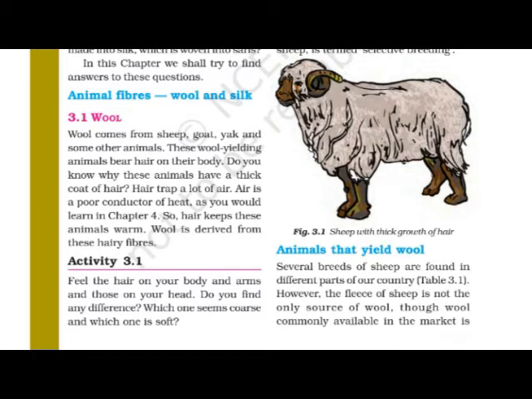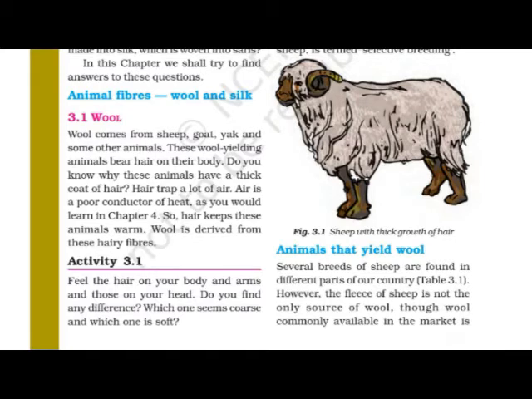They are going to talk about it. Why do these animals have a thick coat of hair on their body? What is the use of this thick hair for that animal? Hair traps a lot of air. As they have a thick layer of hair on the body, this hair traps the air. And we know air is a poor conductor of heat.